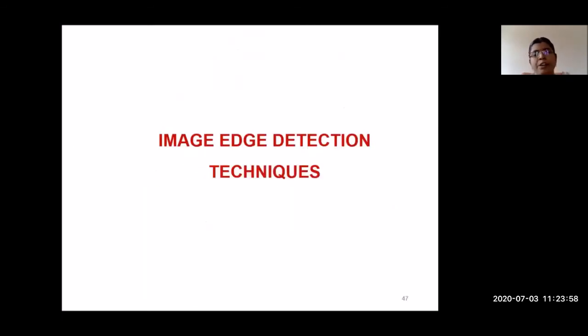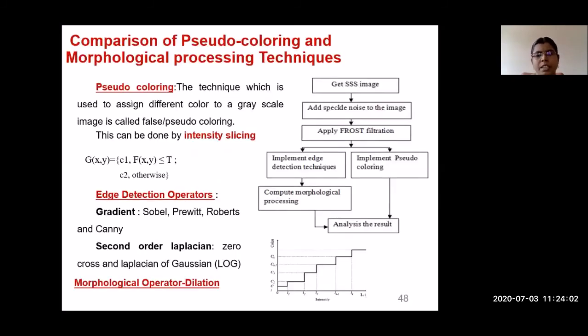Fine, and then after image enhancement, I go for the edge detection. There are many edge detector operators, like Canny, Prewitt, Sobel. What I did is, I took the image, reduced the speckle noise, and gave the image to the edge detector operators alone.